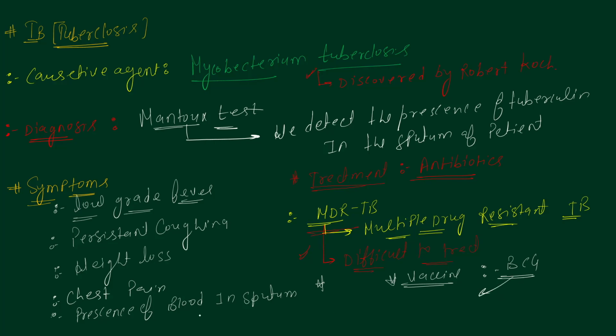B stands for bacillus, which is the shape of the bacteria. C stands for Calmette, the name of a scientist, and G stands for Guérin, also the name of a scientist. So these three things we should be aware of about the vaccine.